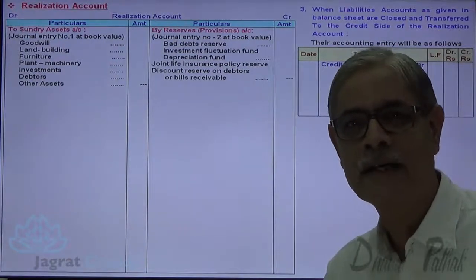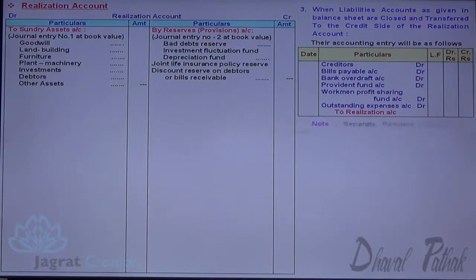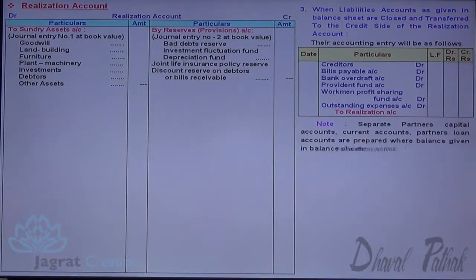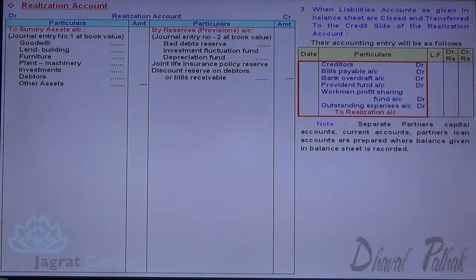So the journal entry is: creditors account debit, bills payable account debit, bank overdraft account debit, provident fund account debit, workmen profit sharing fund account debit, outstanding expense account debit, to realization account credit. Separate partners' capital accounts, current accounts and partners' loan accounts are prepared, where the balances given in the balance sheet are recorded. Now let me go for the posting of it.